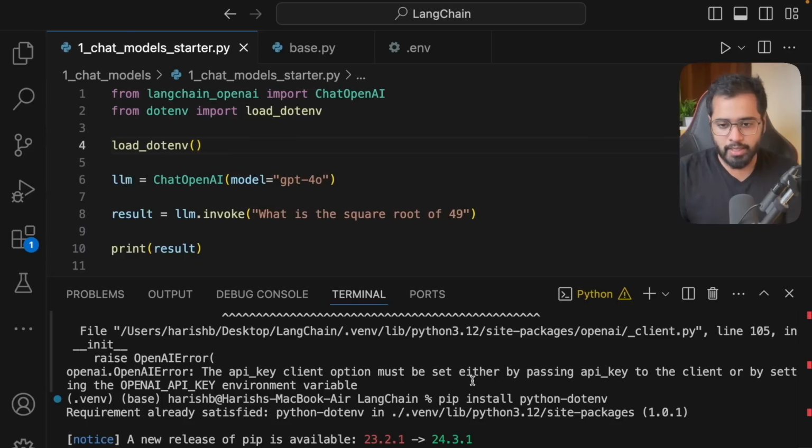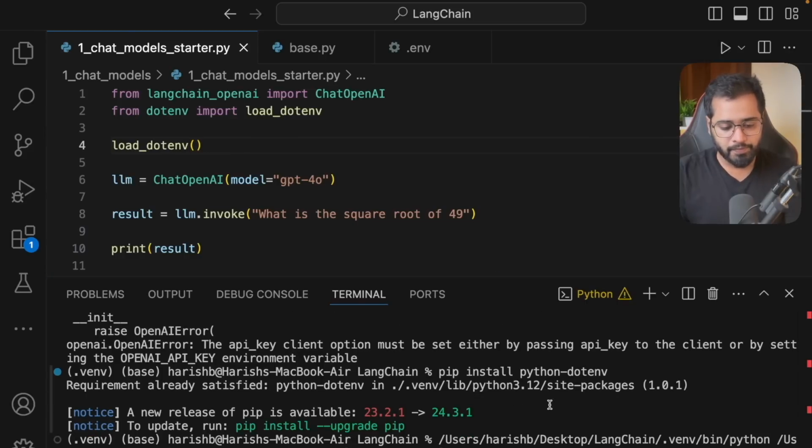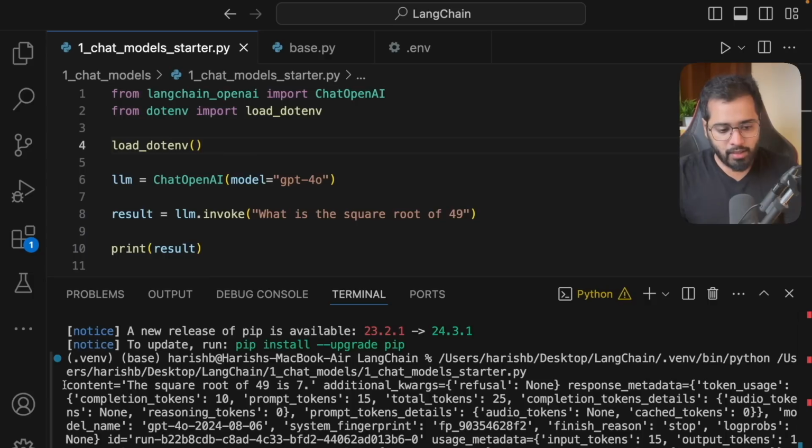If I now run this particular file again, you can see that we finally get the entire response. We have the content. It says that the square root of 49 is 7. We've also got additional keyword arguments, response metadata, and a lot of other things.